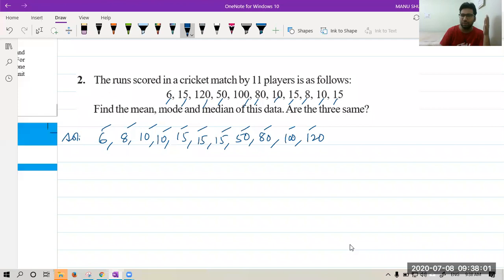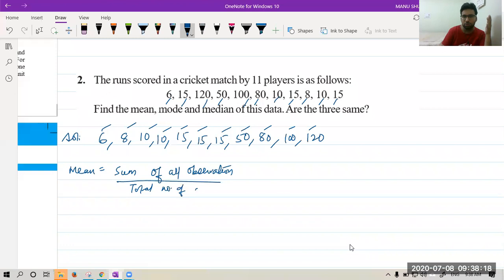To find the mean, the formula is very simple. Mean is given by the sum of all observations upon the total number of observations.